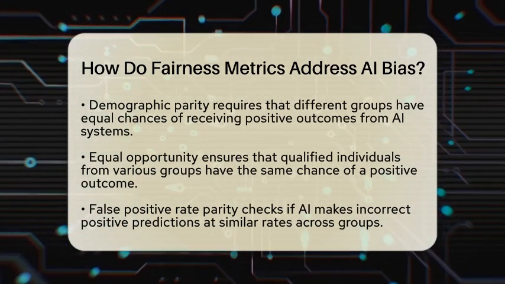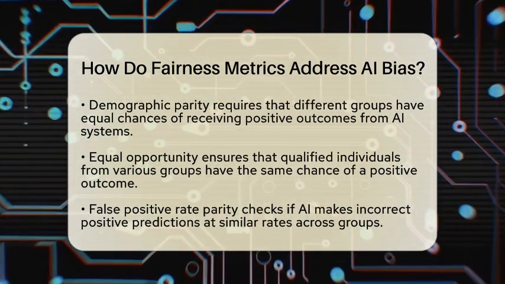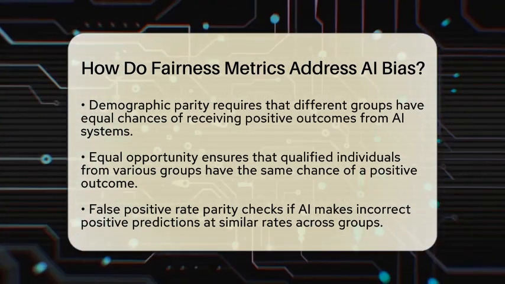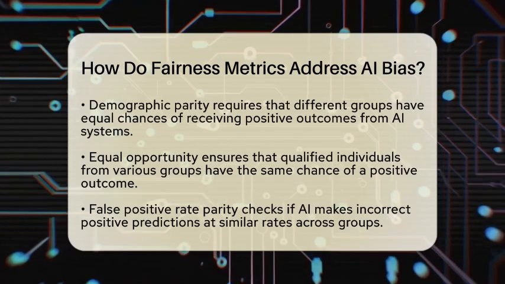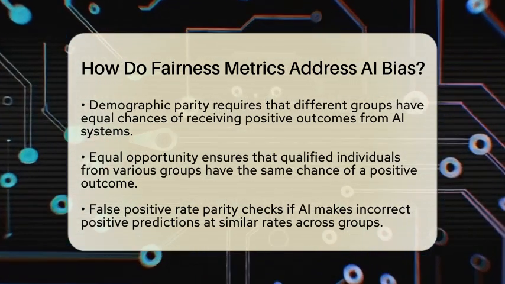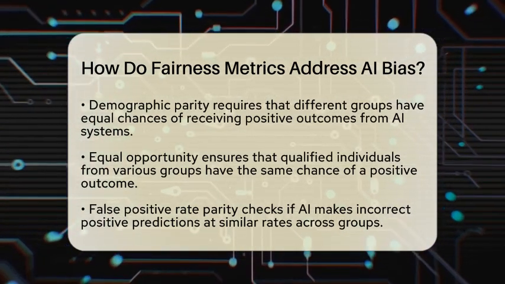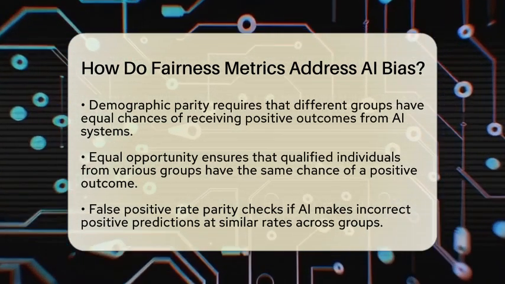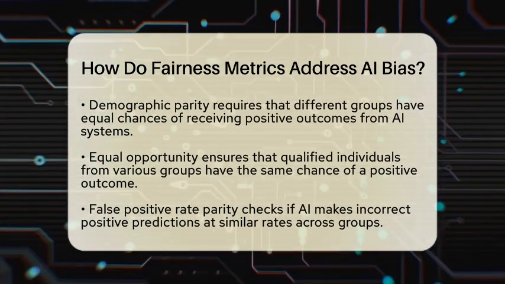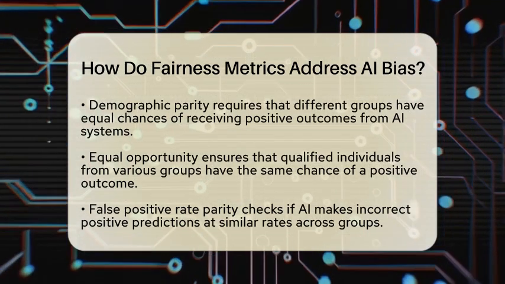Next is equal opportunity. This focuses on ensuring that qualified individuals from different groups have the same chance of a positive outcome. For example, equally qualified candidates from different demographics should have equal chances of being admitted to a university.